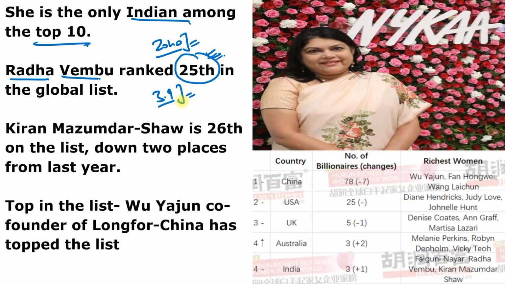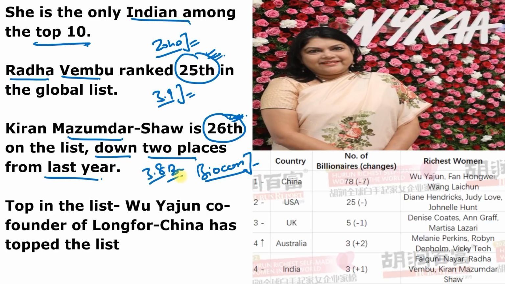And third rank goes to Kiran Majumdar Shah, but if we are talking about global list, then she is ranked on the 26th position. If we are comparing with the last year, then she is down by 2 places. And Kiran Majumdar Shah is currently the executive chairperson and founder of very important company which is known as Biocon Biologics, or you can say Biocon Limited. But in the global list, she is ranked on the 26th position, down 2 places from the last year. And her wealth is like $3.8 billion.